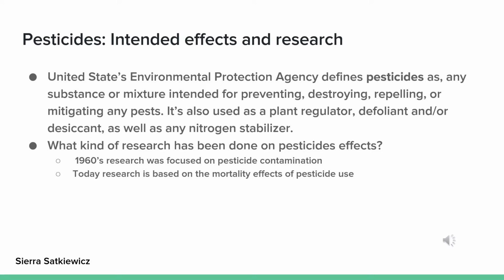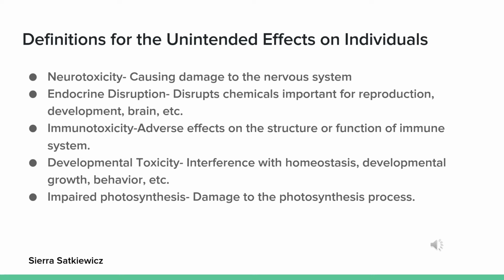In the 1960s, research was focused on pesticide contamination and long-range studies on wildlife exposure, which mainly focused on the basis of environmental analytical chemistry. Today, research is based mainly on the mortality effects of pesticide use. Important vocabulary and definitions to know for the unintended effects on individuals include neurotoxicity, endocrine disruption, immunotoxicity, developmental toxicity, which is irreparable or repairable, and impaired photosynthesis.